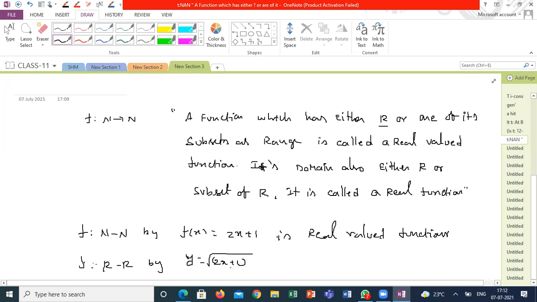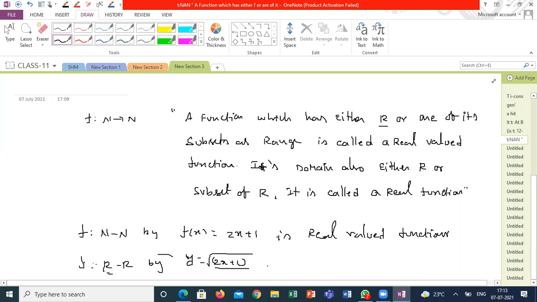Why? All the elements of R are not suitable here, correct? You can't keep all the elements of R here. Because if I substitute negative real numbers, I will get the root of negative values, so it is not at all a function.